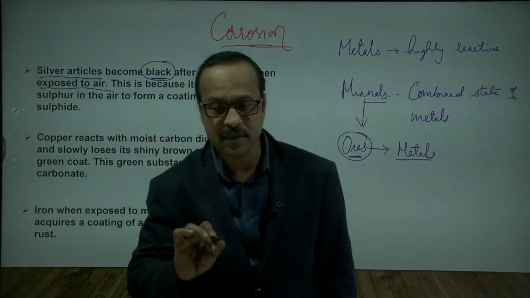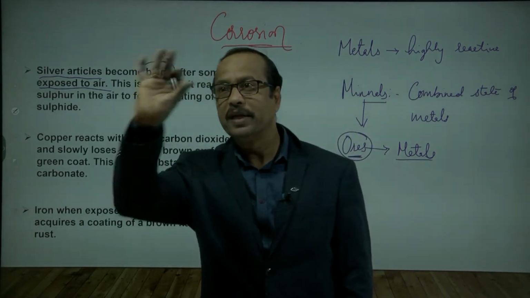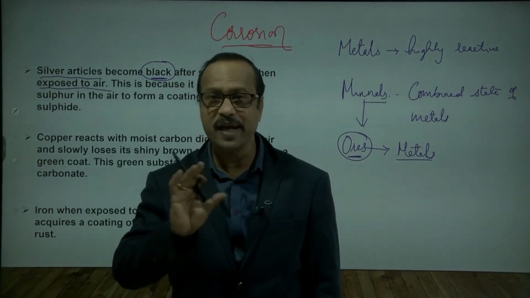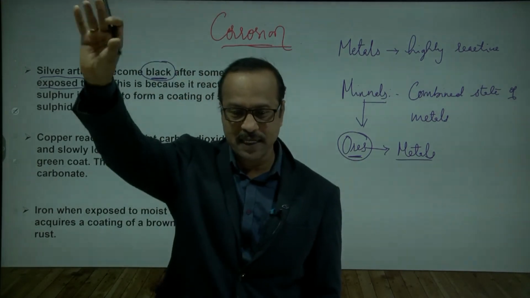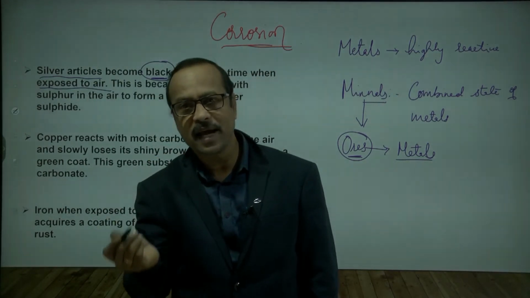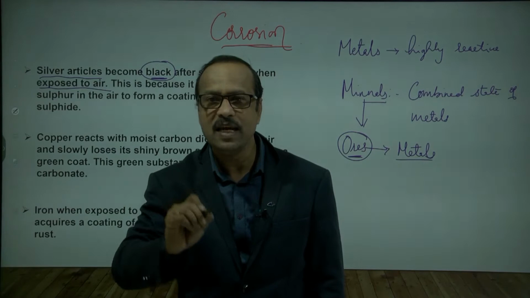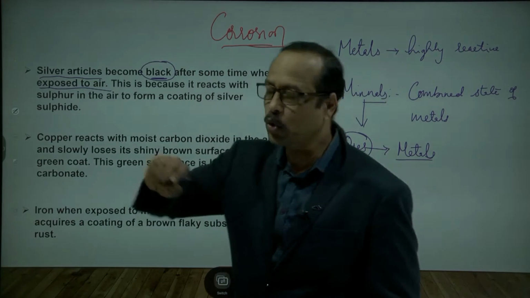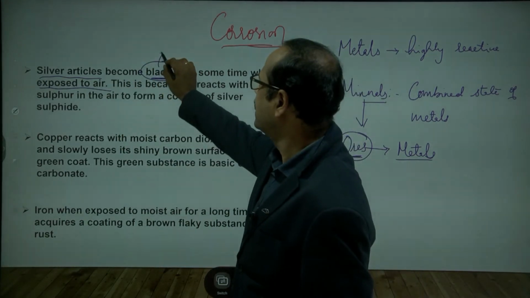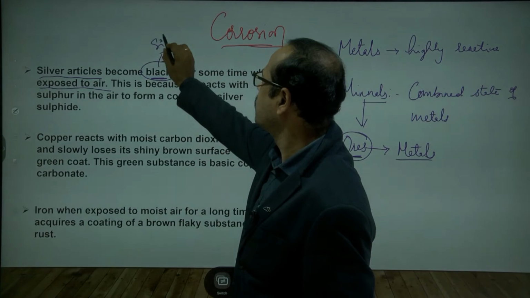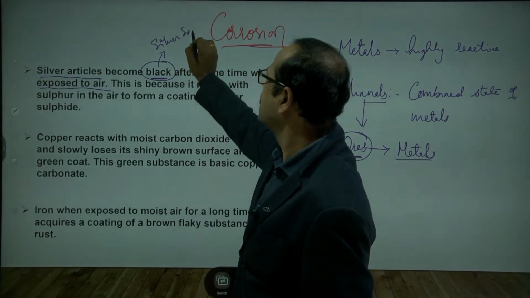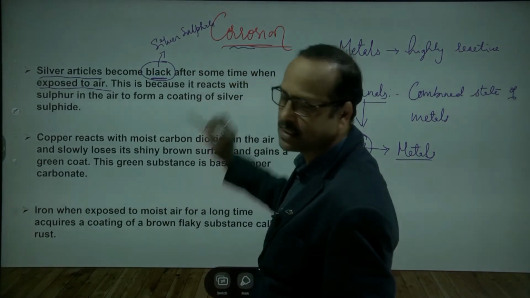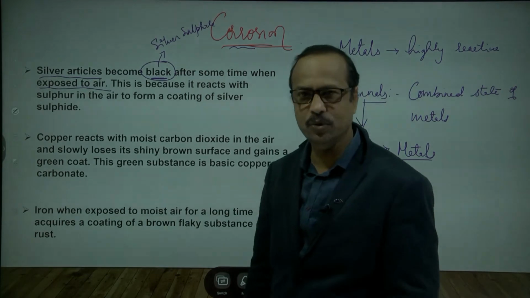So why are they becoming black? Because silver has the ability to react with the sulfur present in the atmosphere, so that it forms silver sulfide. What does it form? Silver sulfide. The black coating that forms here is nothing but silver sulfide. So this is called corrosion. This is a part of corrosion. Is this clear to you?